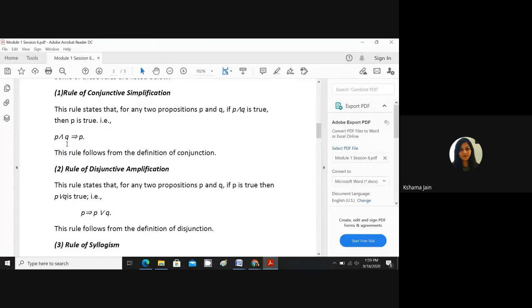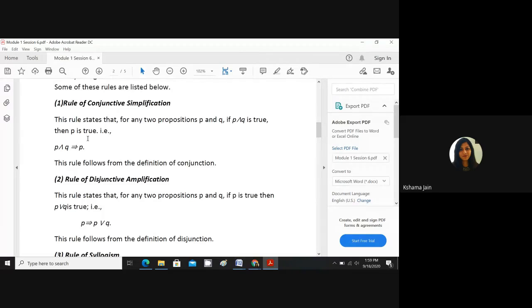Or otherwise we can say, if P and Q is true, then Q is true. That is also correct. Q is true, we can also write. Any doubt in that? Because both of them must be true. Any doubt in that? Ma'am, can you explain that single line arrow and double line arrow again, ma'am?